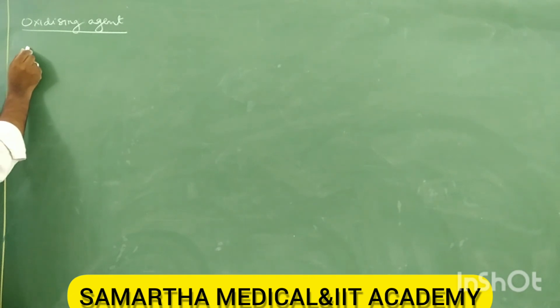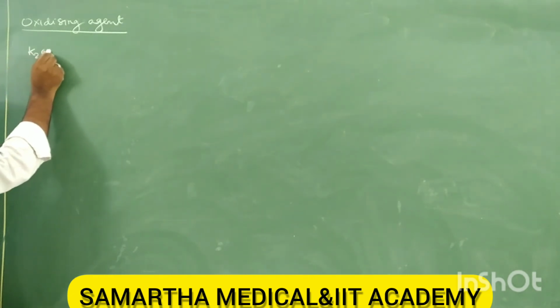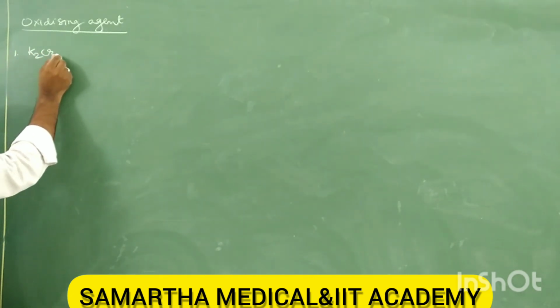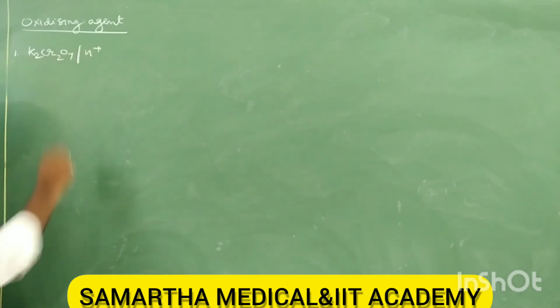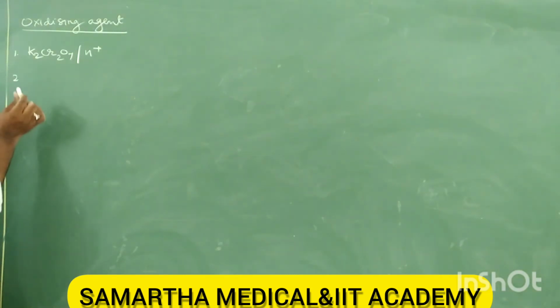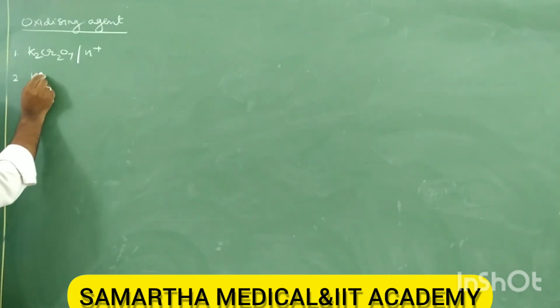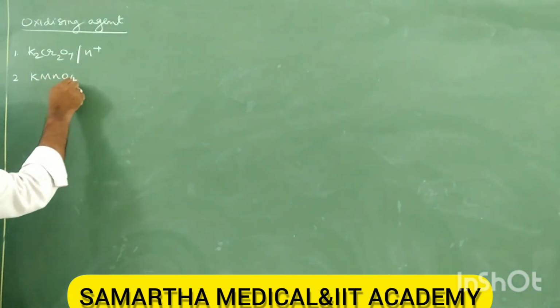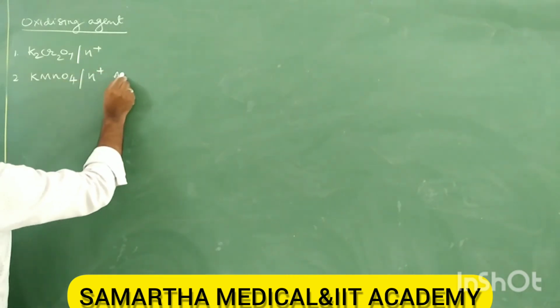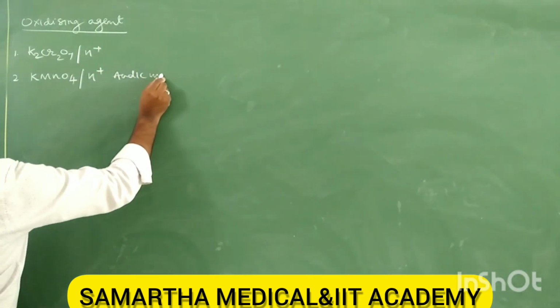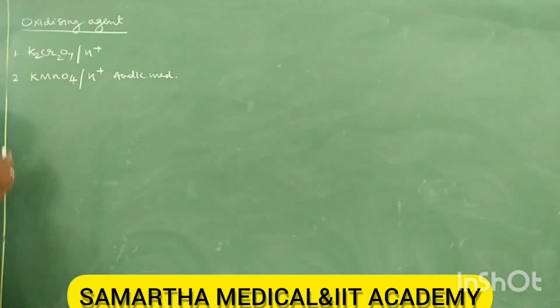1. K2Cr2O7, potassium dichromate in acidic medium, H+. It is one of the strong oxidizing agents. Next, 2. KMnO4, potassium permanganate, this is also in H+, acidic medium. Next, 3.